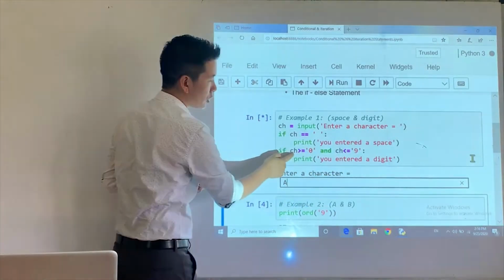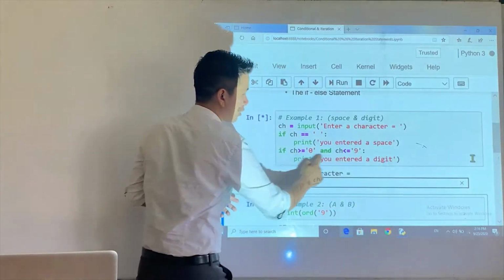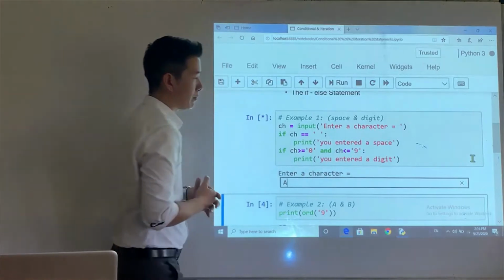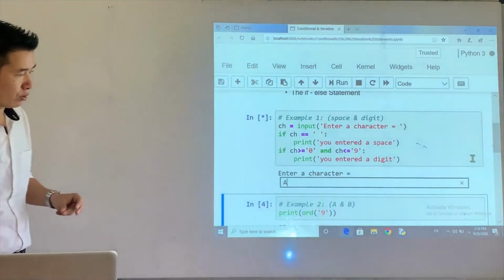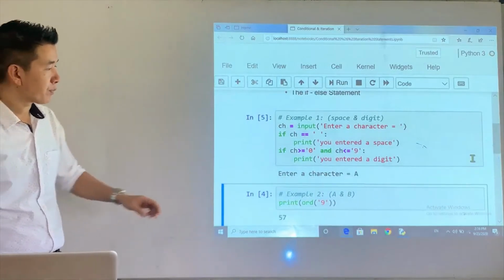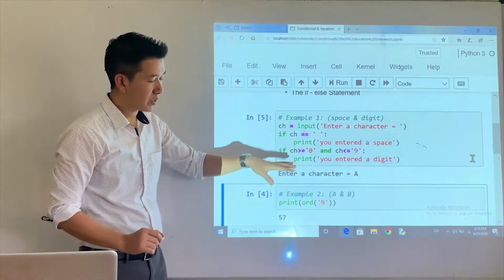However, the first condition is true, but the second condition is false. Okay? So which means the overall result will be false. So if this is false, again, this will not be executed, right? So when you press enter, nothing happens, okay? Because you don't have any following statements.